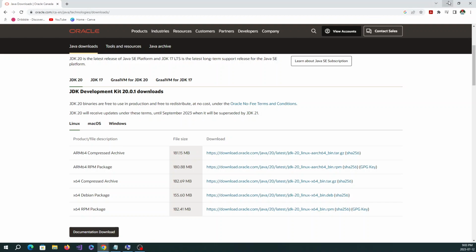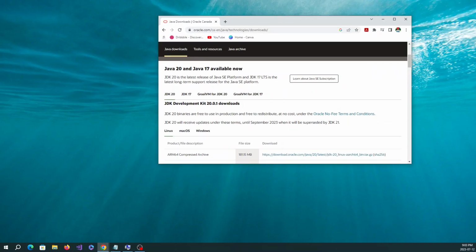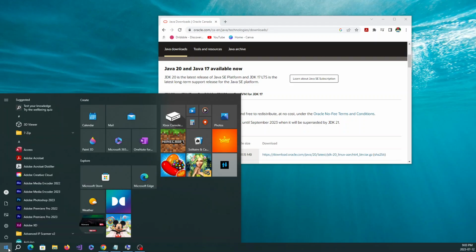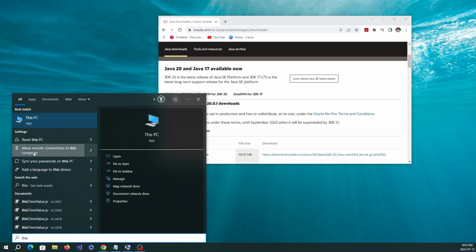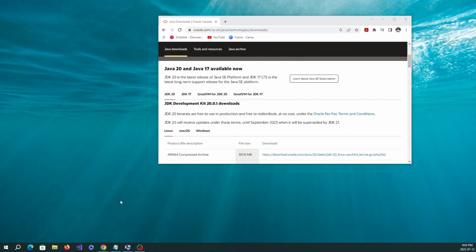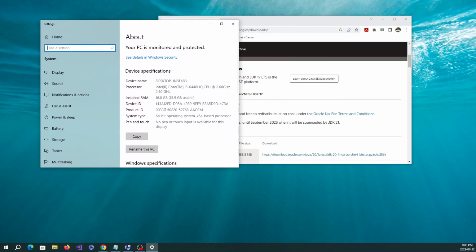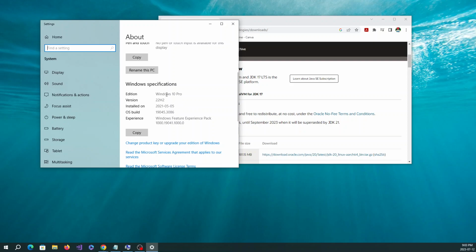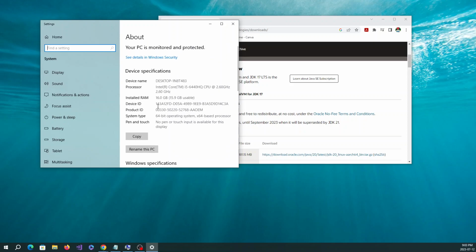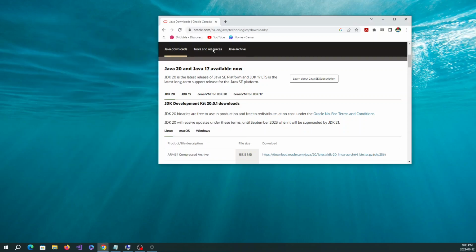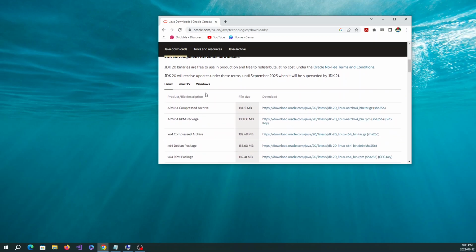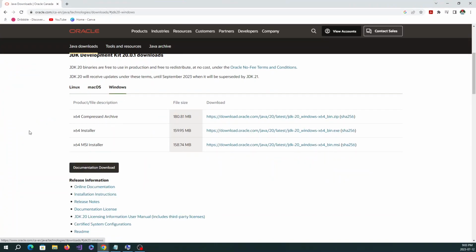you have, and for that you can just go to This PC and then Properties. So mine is Windows 10 and then 64-bit operating system. So I will have to go here, go to Windows 64-bit installer. I'll click here and then download it.